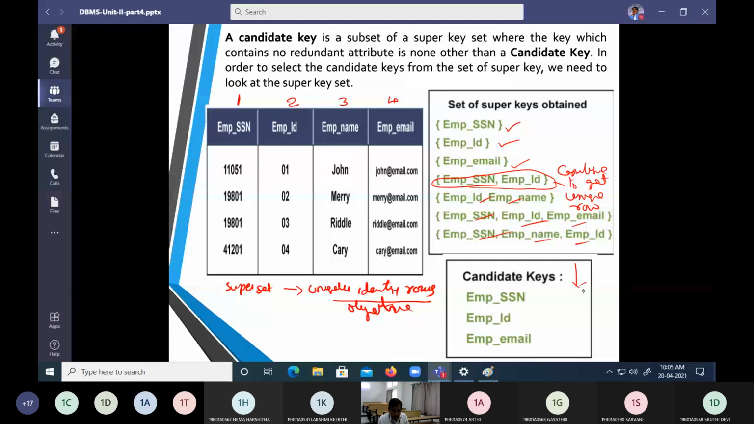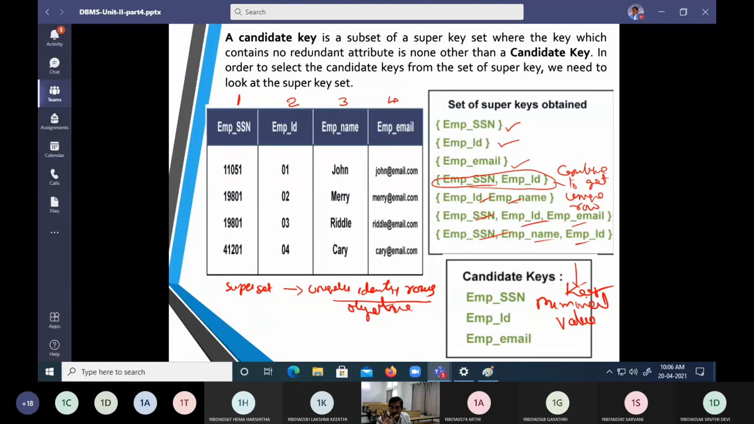Now, what is a candidate key here? A candidate key is a key that we get from the super key. Candidate key will come from the super key. This is a thumb rule. Now, how can I get it? You can get it from a minimal value, or I should get a minimal key.